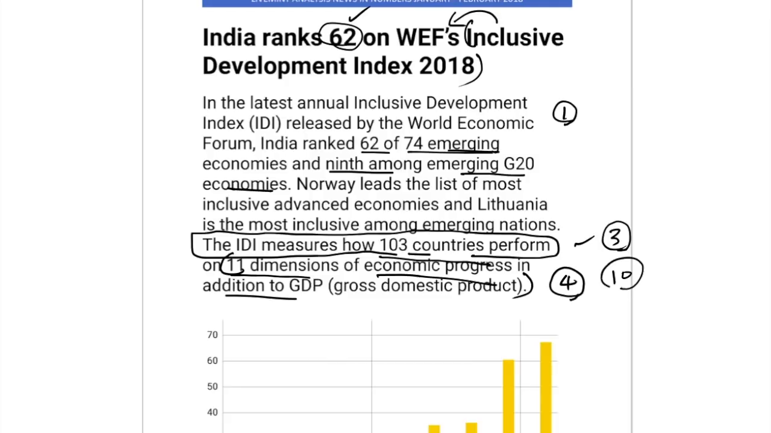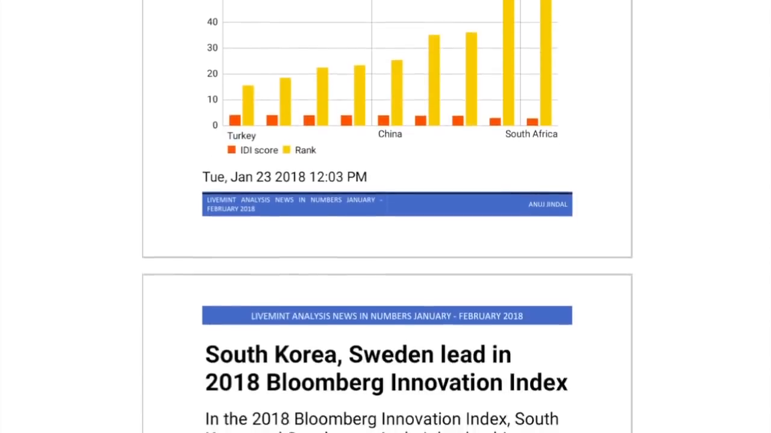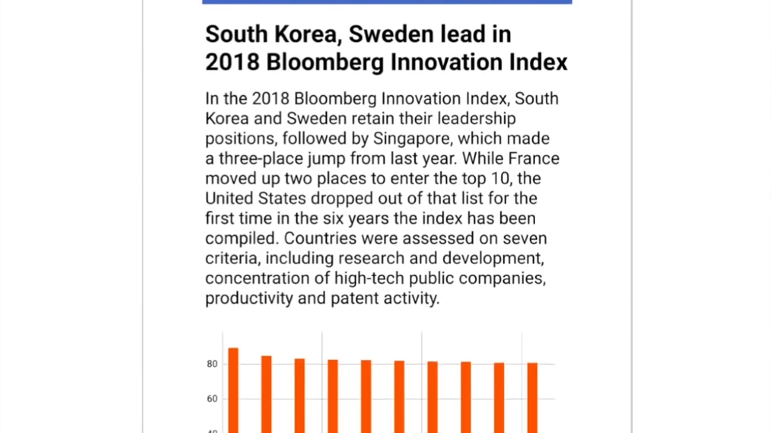So a total of 10 dimensions were used. One dimension related to labor was not used in this year. So that is very important. You should go through that if you haven't done it already. So this is regarding World Economic Forum's Inclusive Development Index.